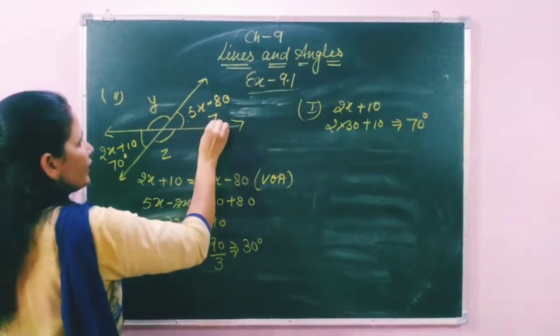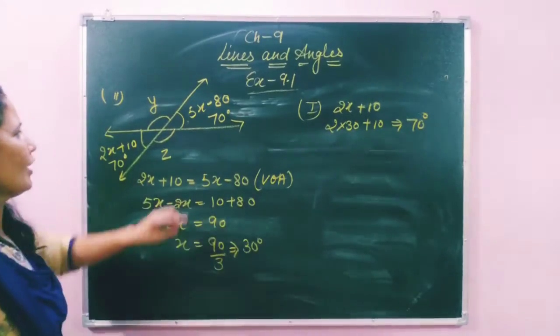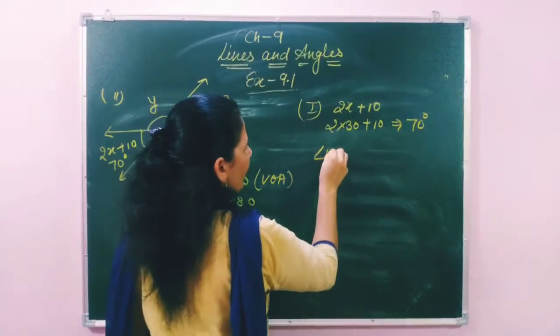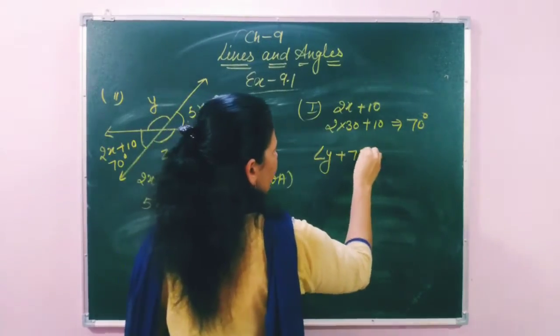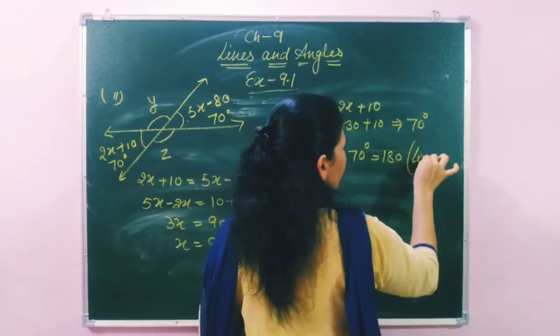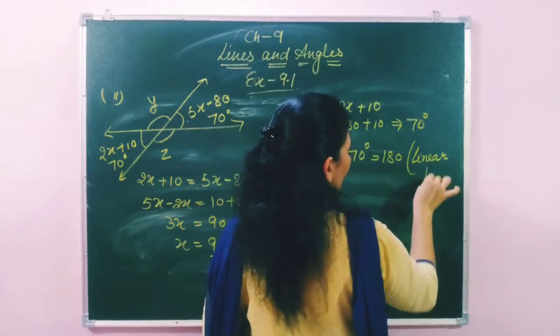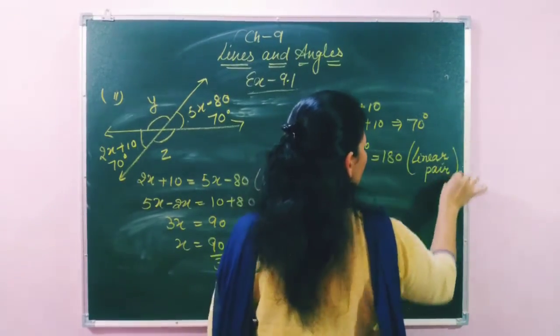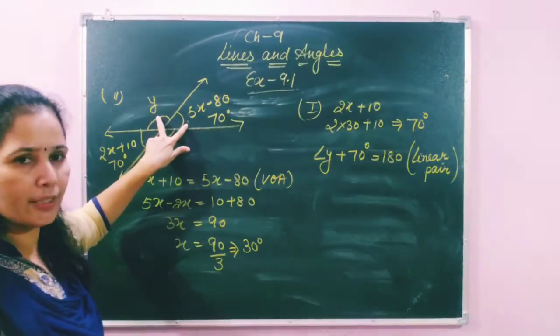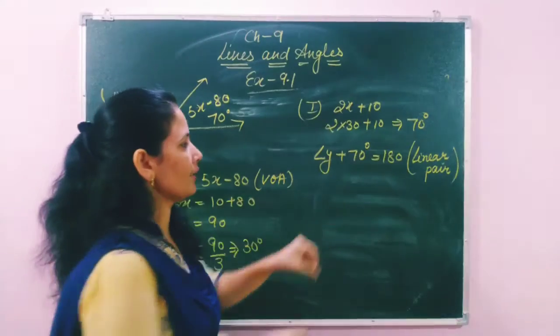If this one is 70, this one is also 70. Now we have to find out angle y. So here we will write angle y plus 70 degrees equals 180. Same reason, linear pair. Okay students, the same reason we use here, linear pair, because these two angles are a linear pair and their sum is 180 degrees.